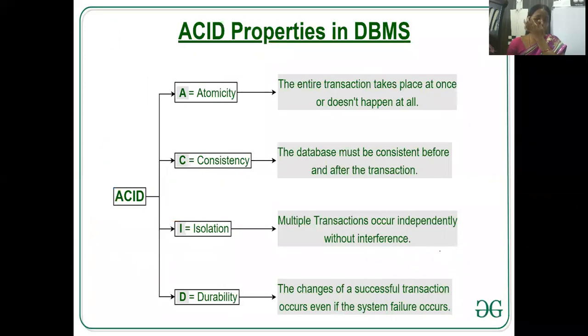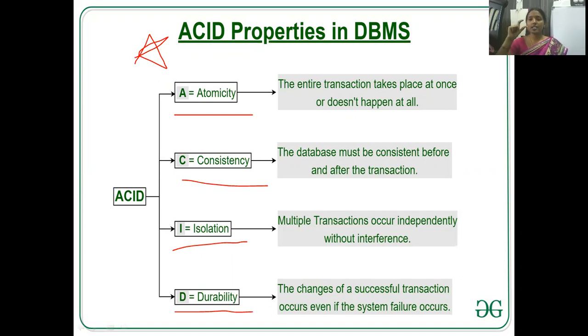Now, these are the most important terms: the ACID properties. So what are the ACID properties? This is a very important topic. Clear? So listen carefully. The first one is atomicity, C stands for consistency, I stands for isolation, D stands for durability. First, we'll see atomicity. Atomicity means all the transactions are executed at once, or none of the transactions are executed.